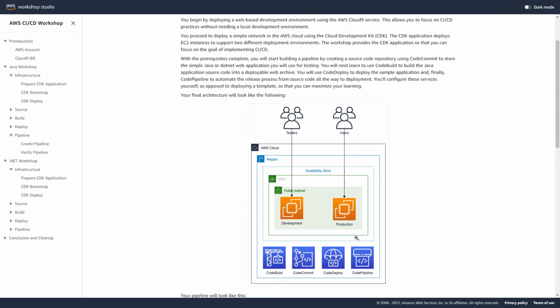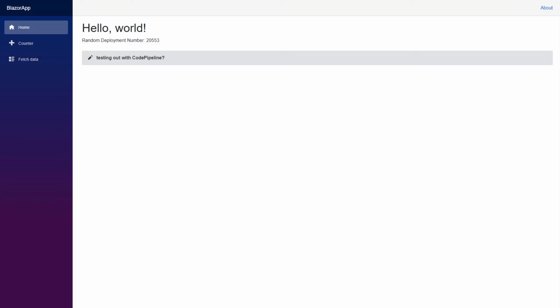So without any further ado, let's take a look at our first application. Here we are at our .NET application. As you can see, this is a relatively simple application, displaying simply hello world and a random deployment number. Keep note of that number as it will be changing. This is a deployment number that I'm using as a random variable, so every time I commit a new version, that number will be updated.